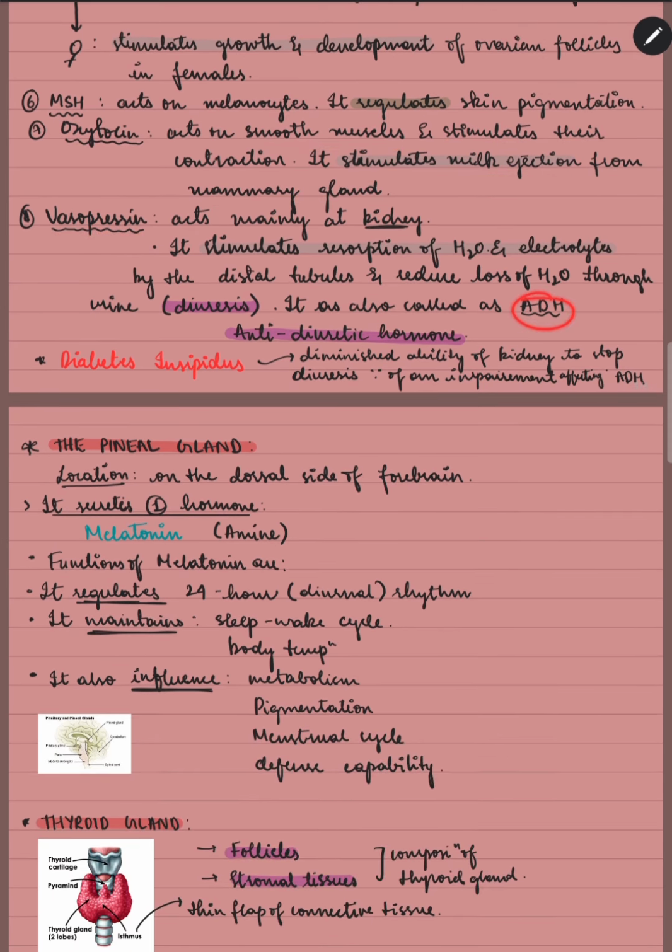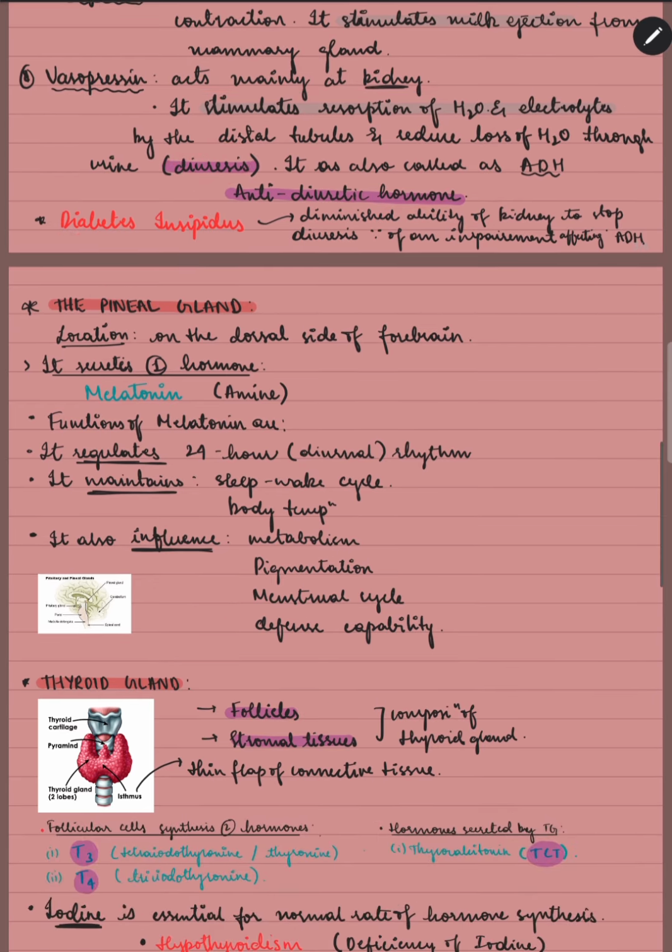Vasopressin, also known as ADH, is called ADH because it stimulates resorption of water and electrolytes by the distal tubules, which reduces the loss of water through urine, which is known as diuresis. So it is known as anti-diuretic hormone because it is against diuresis, against the loss of water, and it obviously acts on the kidney. Diabetes insipidus is the diminished ability of the kidney to stop diuresis. Water loss will keep happening because of an impairment which affects vasopressin.